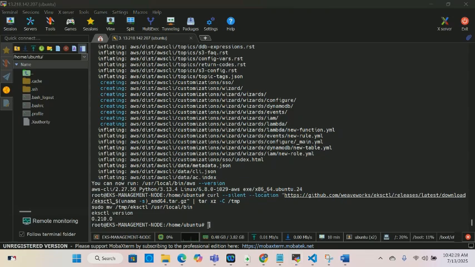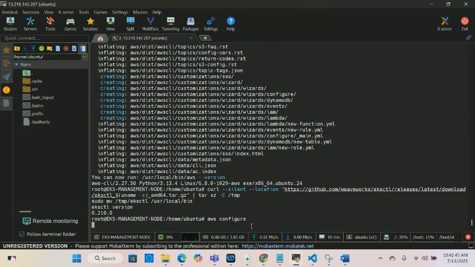After this, we need to connect programmatically, so we're going to run aws configure, and it's going to ask for the access key and the secret key. This is where I will show you where you can find this, because it's a very dangerous key if you don't keep it safe.